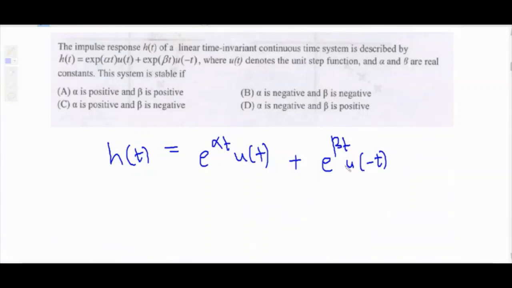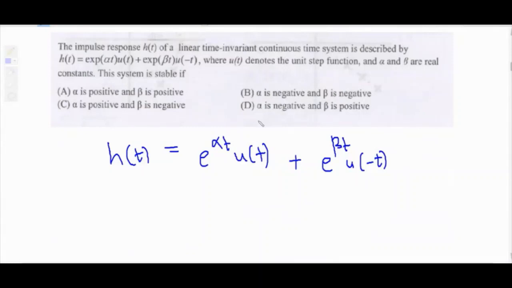That means they can be positive, negative. The system is stable if, options: alpha positive, beta positive; alpha negative, beta negative; alpha positive, beta negative; last option, alpha negative, beta positive.